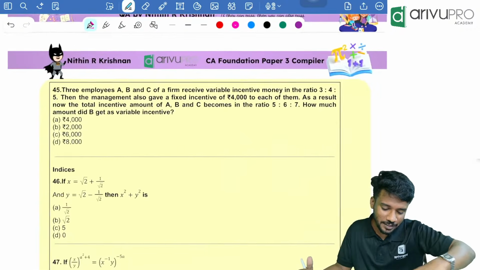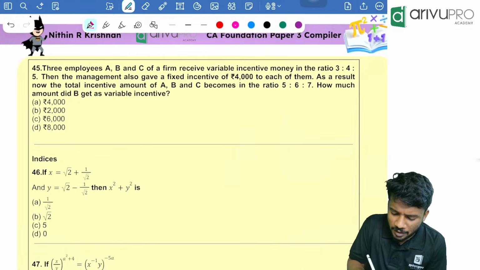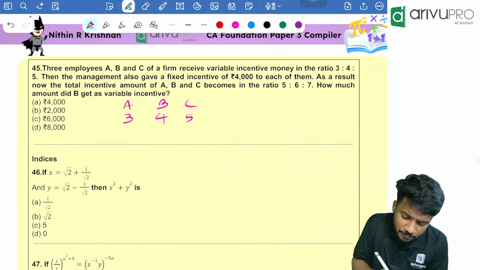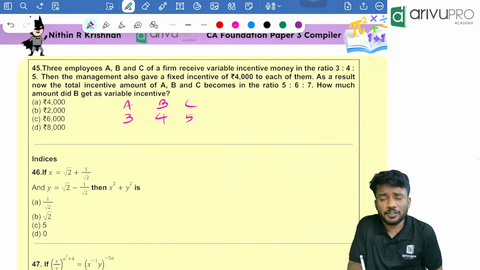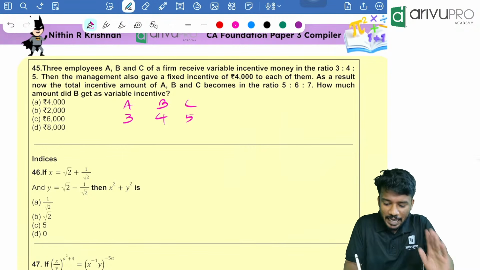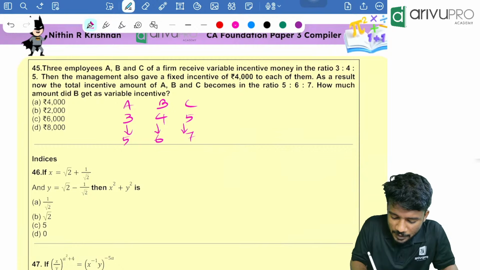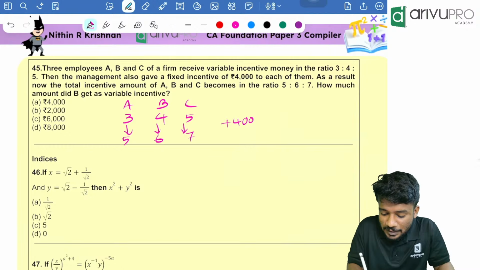Okay, next one. Another easy question. 3 employees A, B, C receive variable incentives in the ratio 4, 3, 4 and 5. Then they are given a fixed incentive of 4,000 each. When 4,000 is added, their incentives become 5, 6 and 7. That means this is becoming this much. When 4,000 is added.